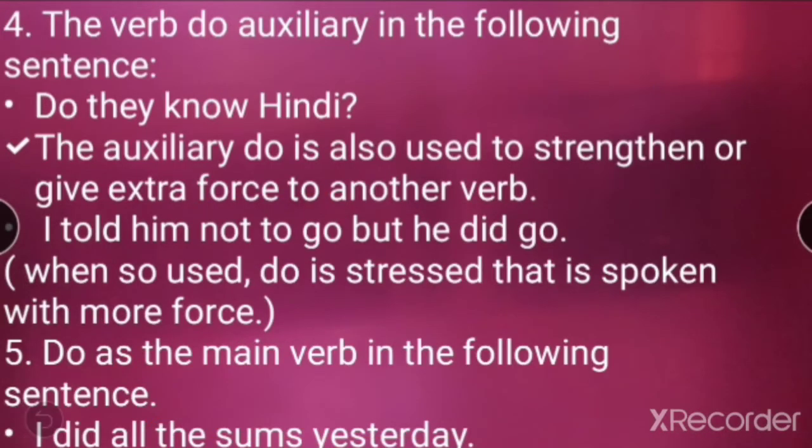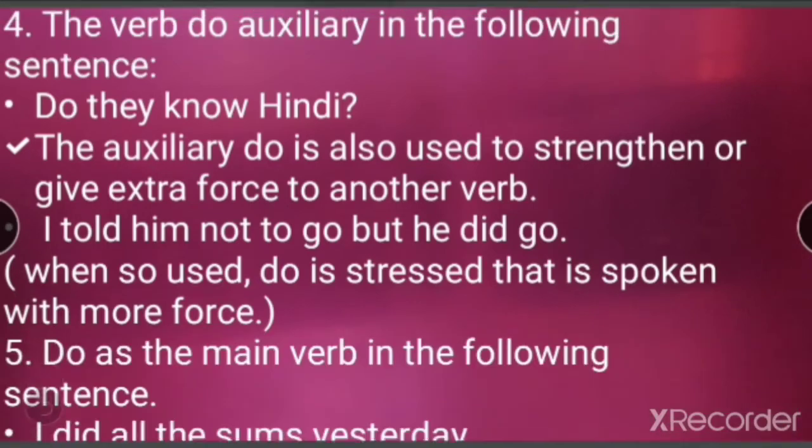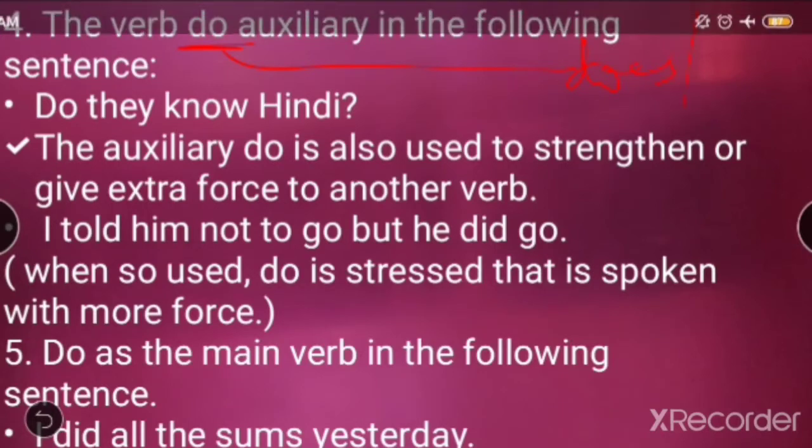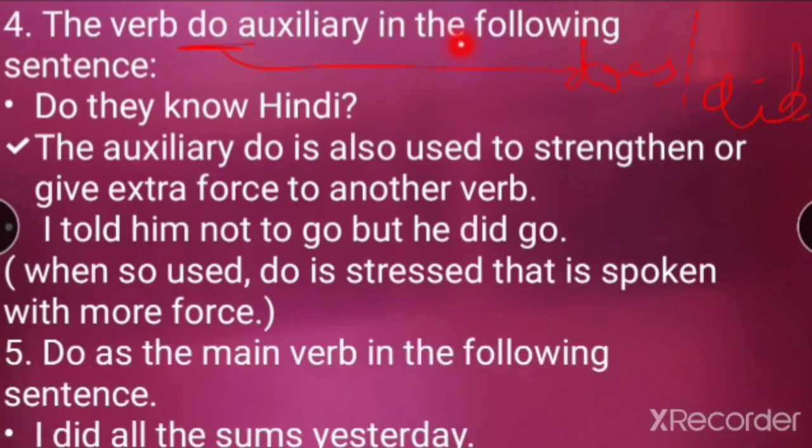Okay, these 3 points are clear. Now let's go to the other one. The verb do. Now what are the 3 forms of do? Do, does and did. The verb do as an auxiliary in the following sentences.